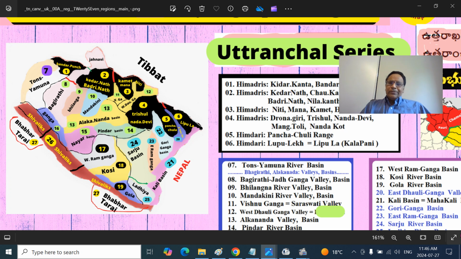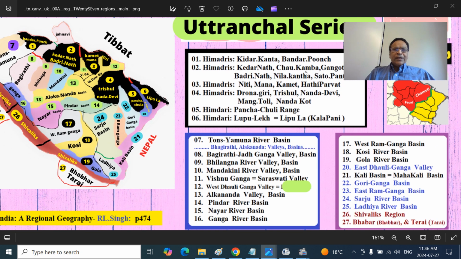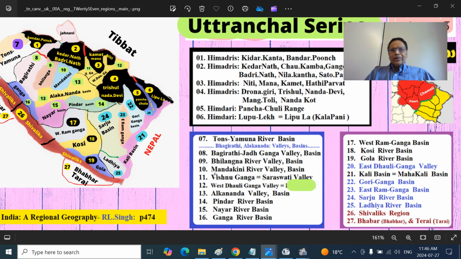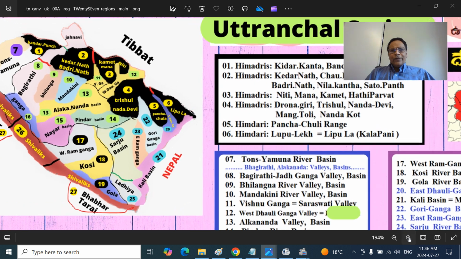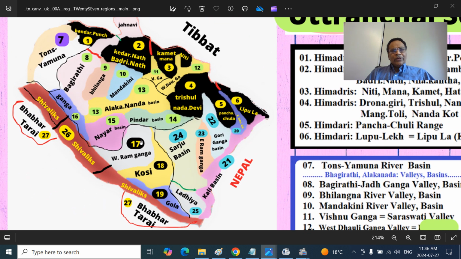You can stop it here and see the Himadri regions, various valleys and so on. I will be moving the screen a little bit so that you can go back and look at them. For your information, I have already put most of the information here itself so you can correlate yourself.